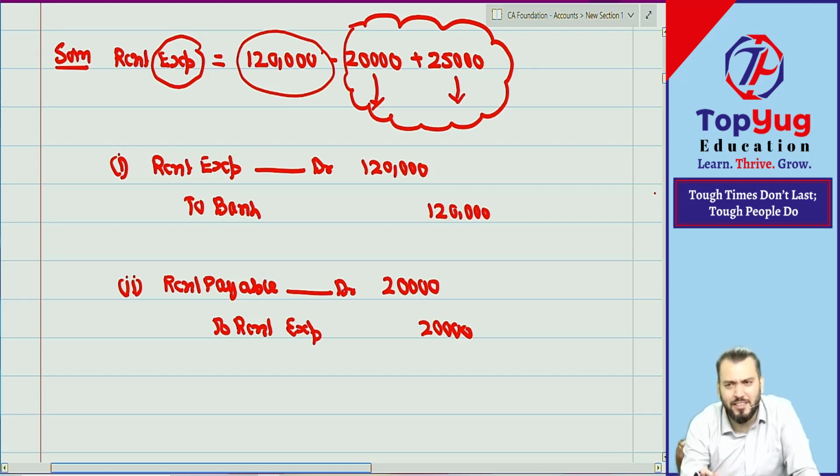What is the rule? Increase, decrease. Don't just explain the transactions. What is increasing? What is decreasing? One second. Who can explain? Anyone who can explain this journal entry? You have done the correct journal entry, but if you are not able to explain, it means you have not understood. One minute. Who wants to explain this journal entry?